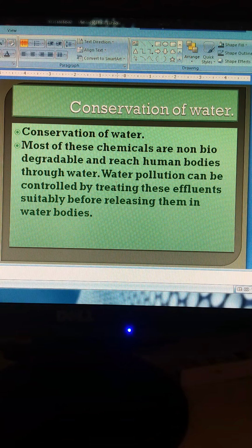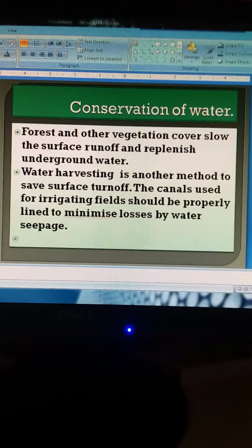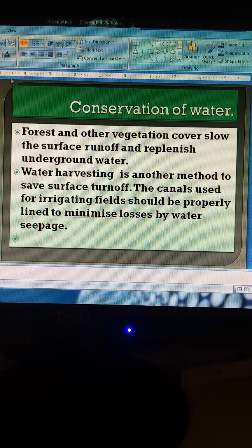Now, conservation of water. Most of these chemicals are non-biodegradable and reach human bodies through water. Water pollution can be controlled by treating these effluents suitably before releasing them in water bodies. So, it can be treated first and then it can be released to the water. So, conservation of water. Forest and other vegetation cover slow the surface runoff and replenish the underground water. If we cover the areas with natural vegetation and forest, it controls the conservation of the water also. Water harvesting is a method through which we save the water surface runoffs.